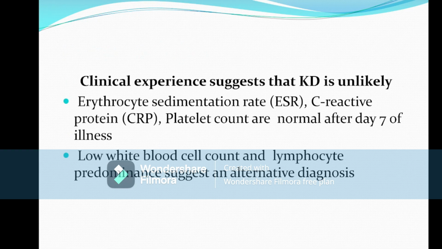So, in our clinical practice, if a patient has low or normal ESR, low or normal CRP, or a normal platelet count after 7 days, the child is unlikely to have Kawasaki disease. And also, if the WBC count is low and lymphocytes are predominant, then the child is unlikely to have Kawasaki disease. Please remember this point.